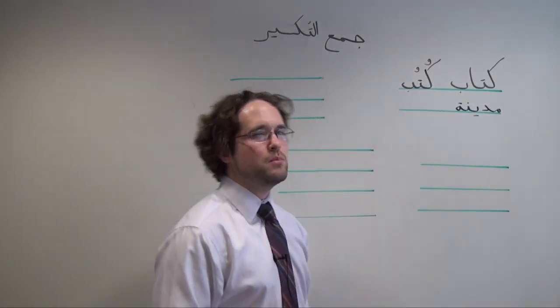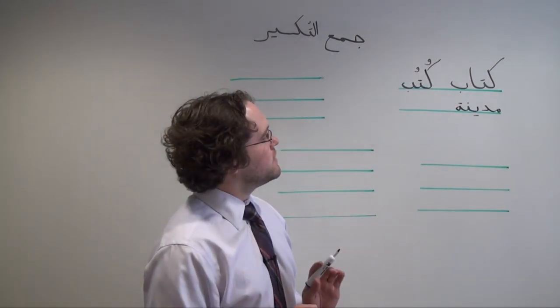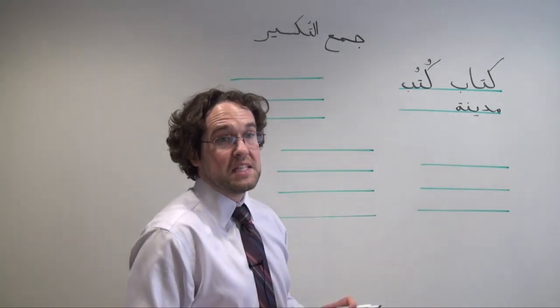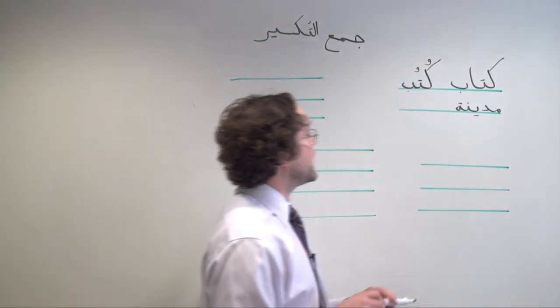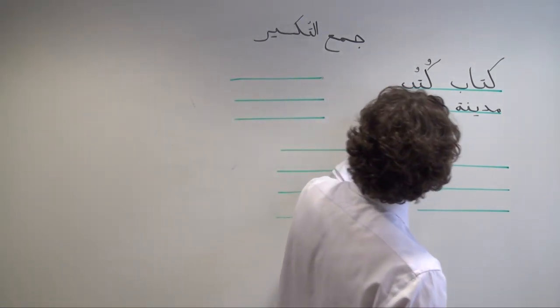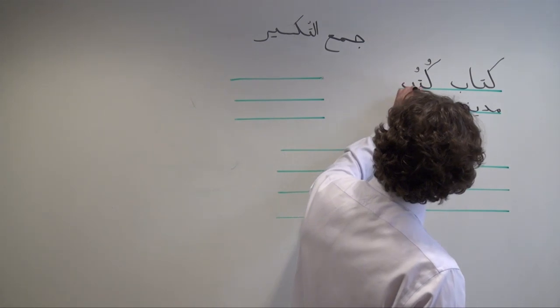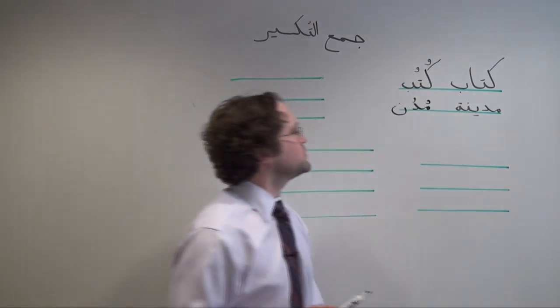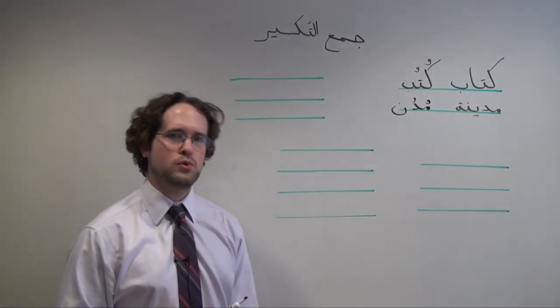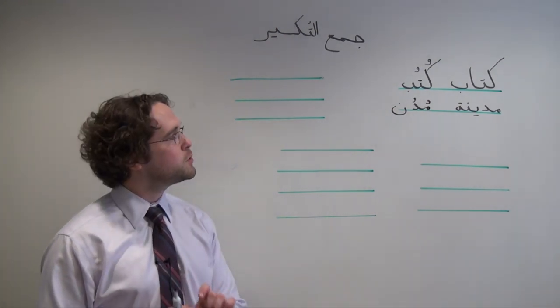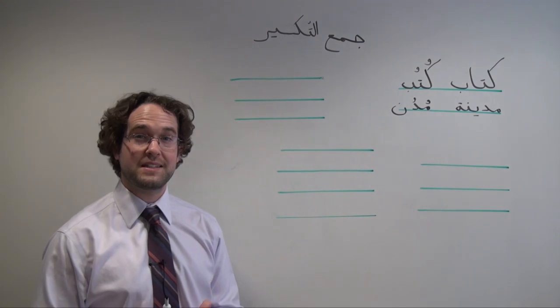Now you see a ta marbuta, so if you didn't know any better, it might be a decent guess to think, oh, Medina, Medinat. But in fact, it has a broken plural as well, which is mudun. Try saying those to yourself. Kutub, mudun. The internal vowels of the plural patterns are exactly the same.